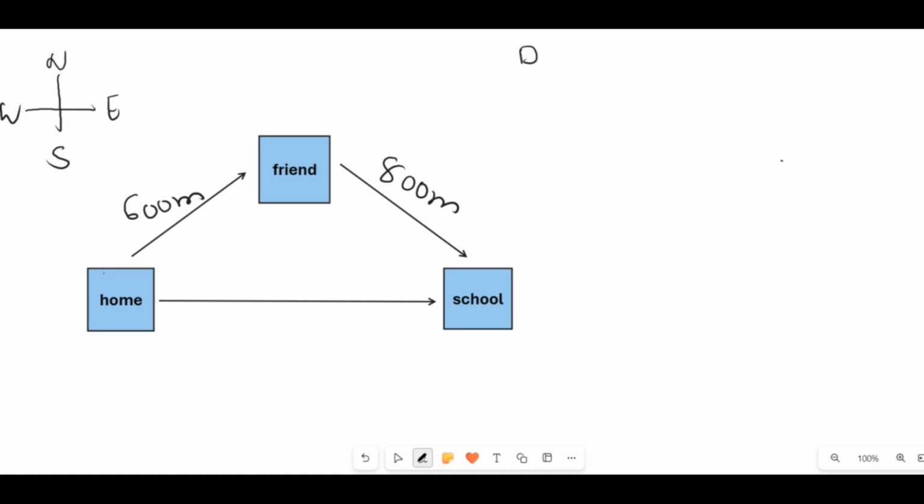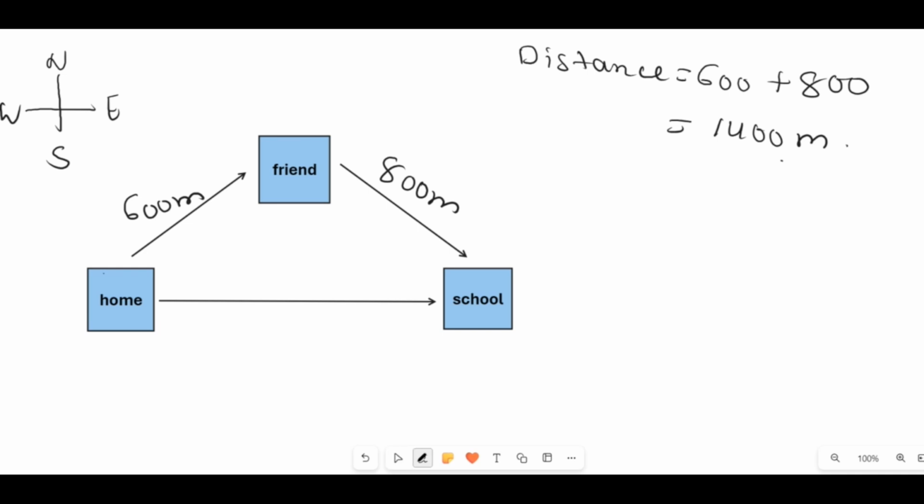So if I ask you how much distance you traveled, you will add up the path. The first path that you follow is from home to the friend's house, which is 600 meter, and then you both follow the second path, from your friend's house to the school, which is 800 meter. So the distance that you traveled is actually 1400 meter, or you can say 1.4 kilometer. So this is about the distance. If I ask you the distance that you traveled, you will just add up the paths that you followed and you will get the final distance.